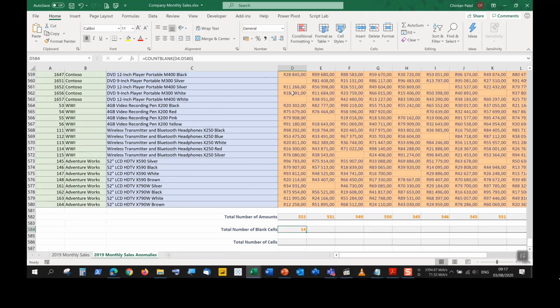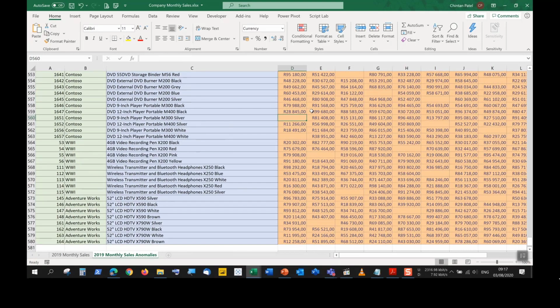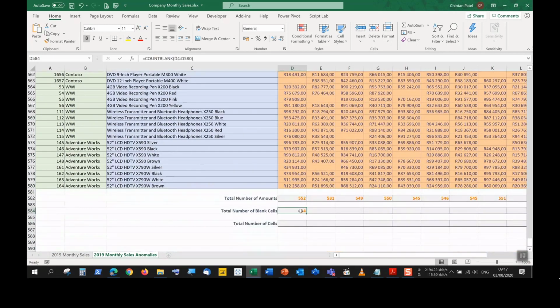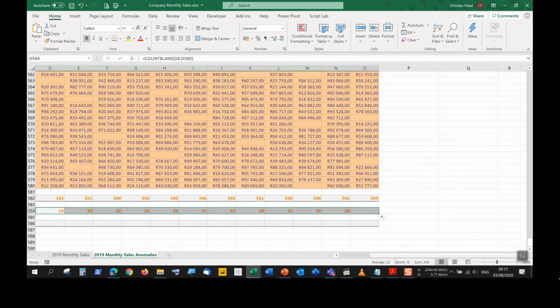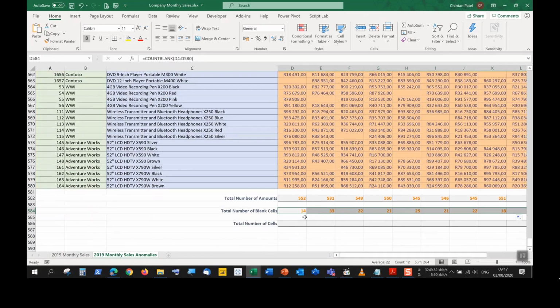So it's picked up that there's 14 of these blank cells in this particular column. We don't have anything in those particular cells. We click and drag across, and it calculates how many blank cells we have inside here.